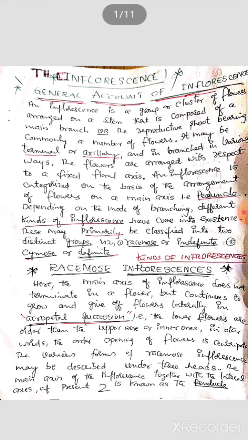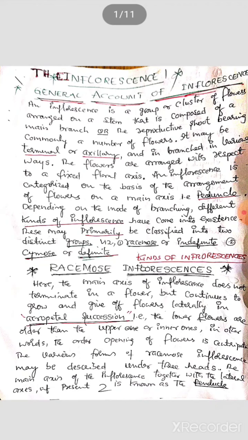The main axis of the inflorescence together with the lateral axis, if present, is known as the peduncle.